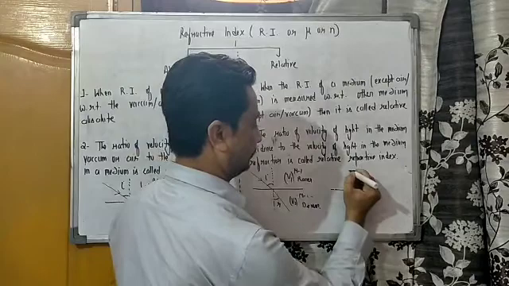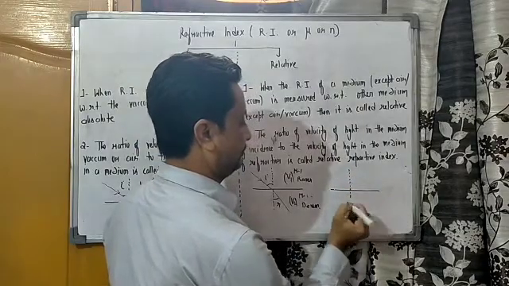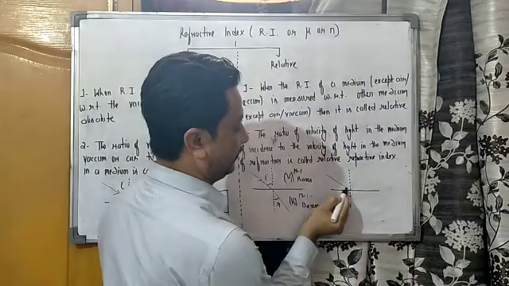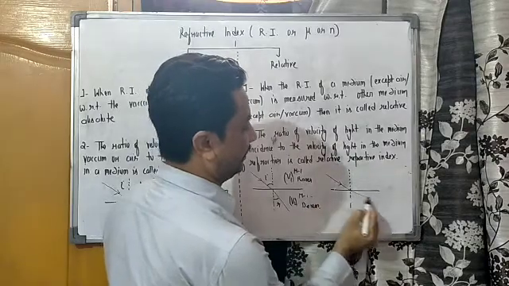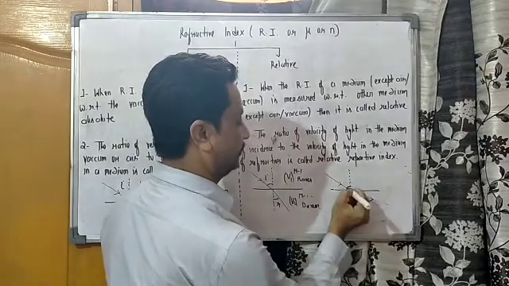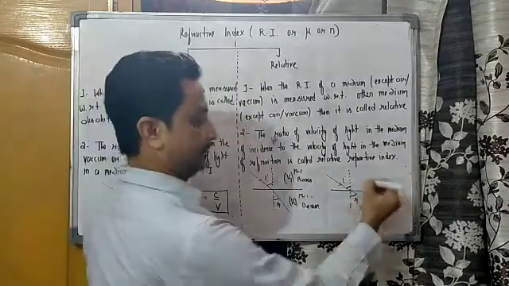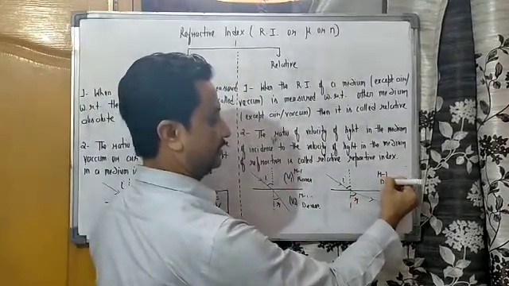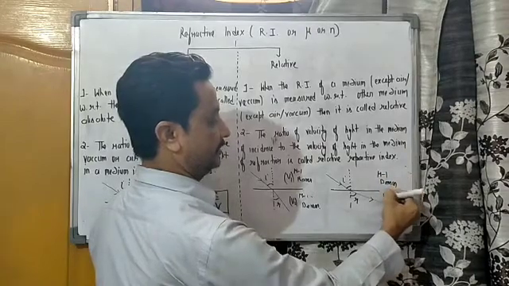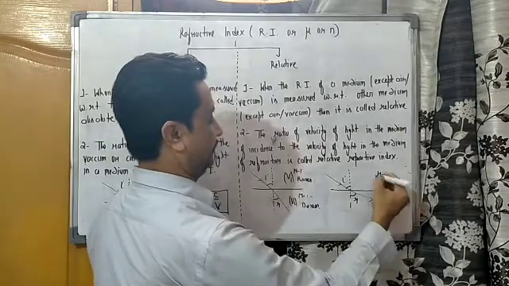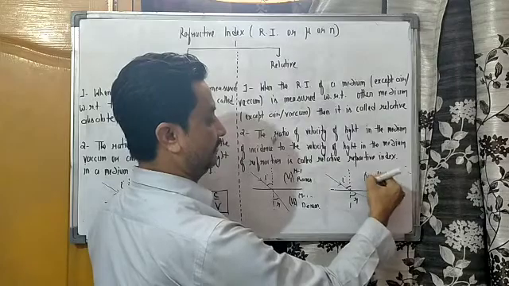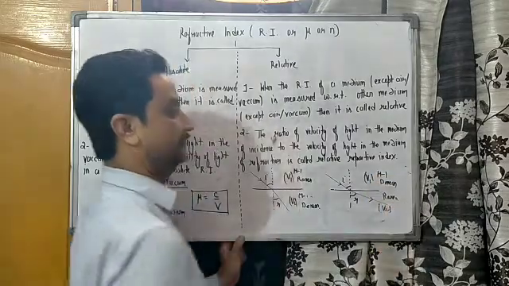Another case, suppose that the ray is incident like this and it is diverted like this. This is I and this is R. So this is medium 1, which is denser, and this is rarer. So this is velocity v1 and this is velocity v2.